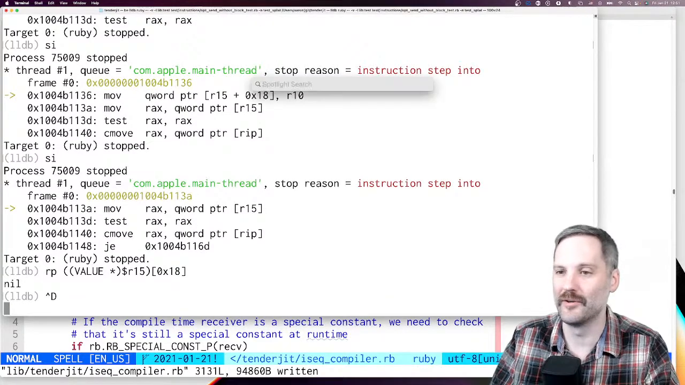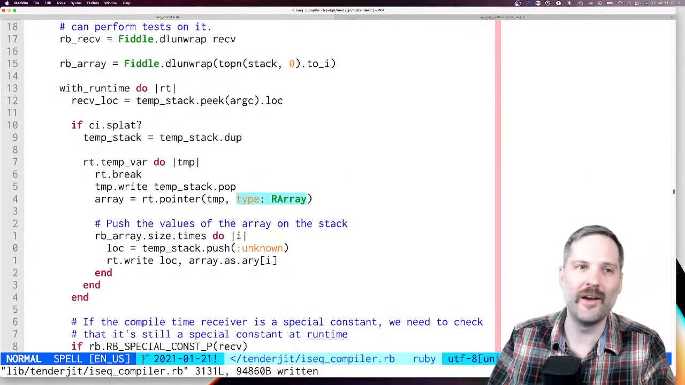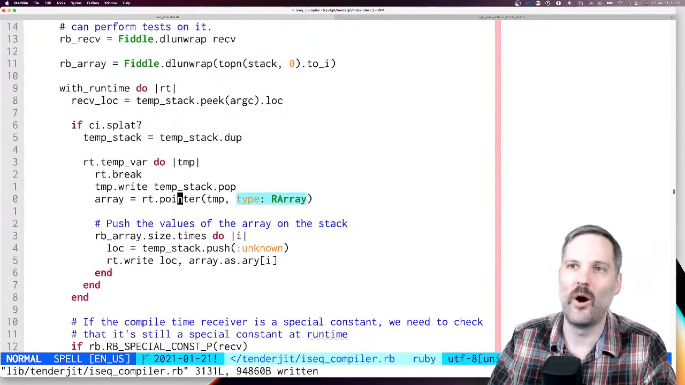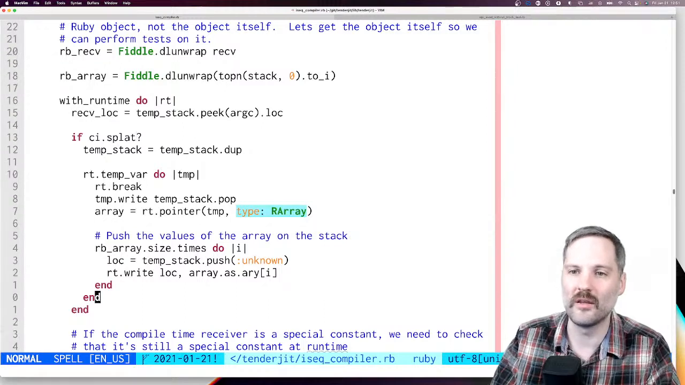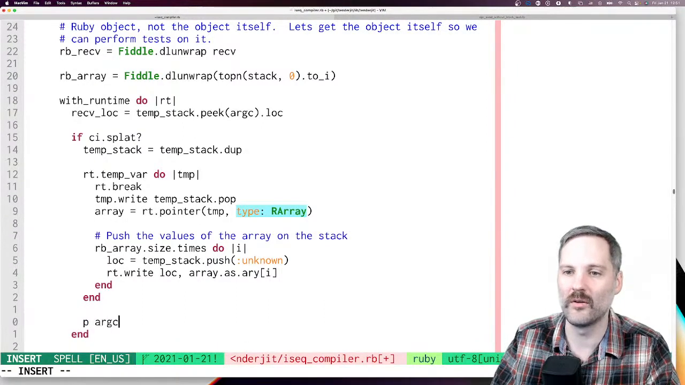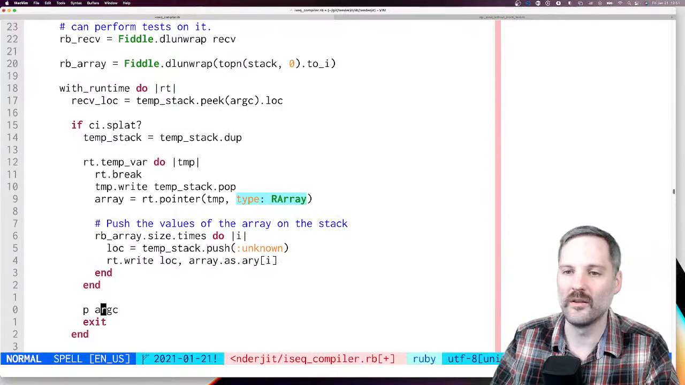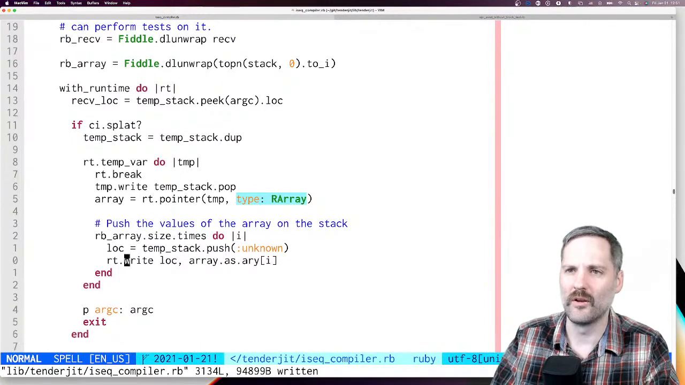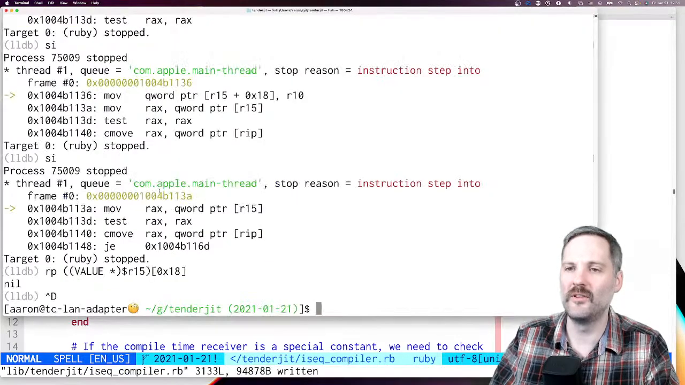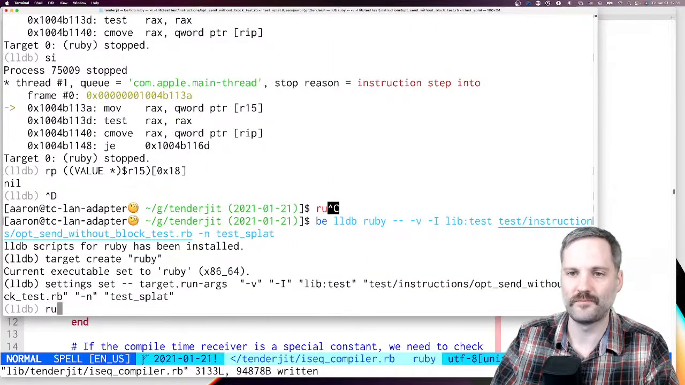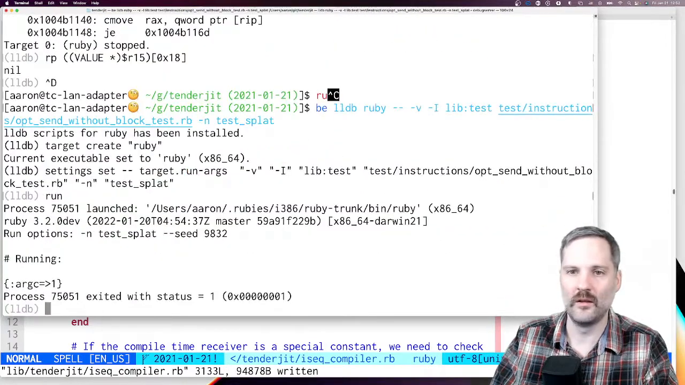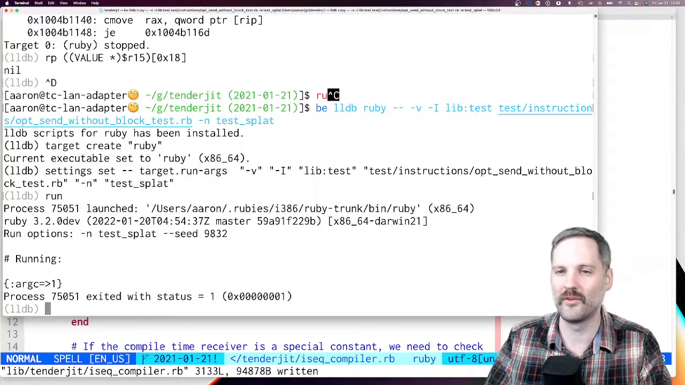Okay, I don't know. Whatever. Seems to be working. But we have kind of a problem here. argc is still 1. If we print out argc here, p argc, exit. We're not going to do breakpoint anymore. If we print out argc and then run this, argc is still 1, and that bookkeeping is broken, so we've got to fix that.